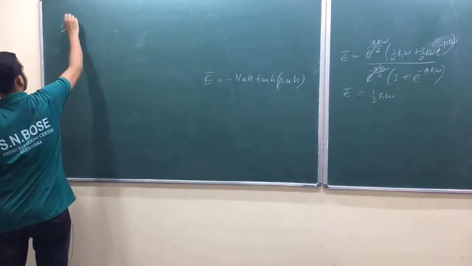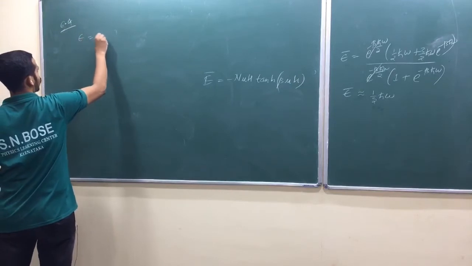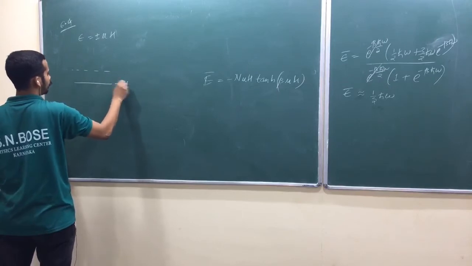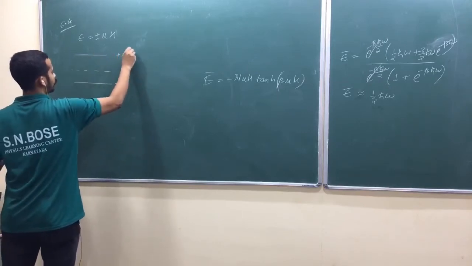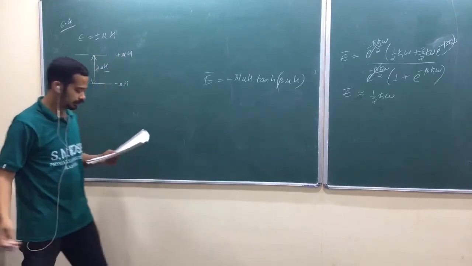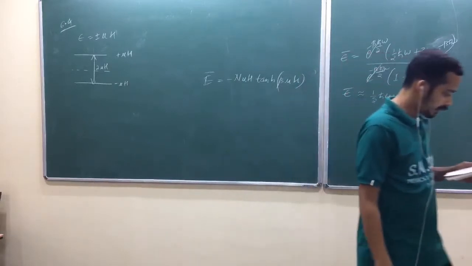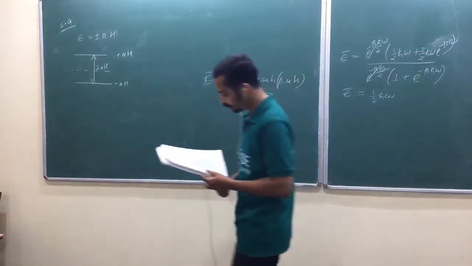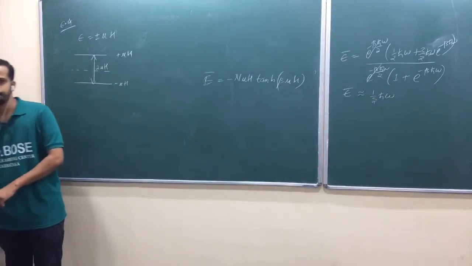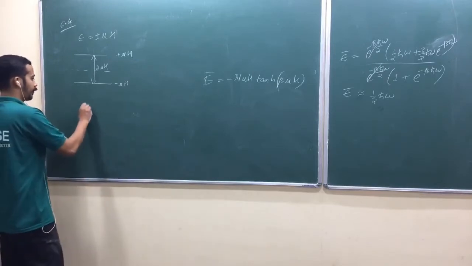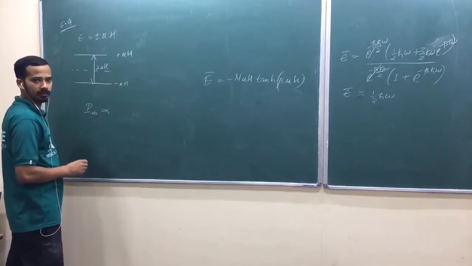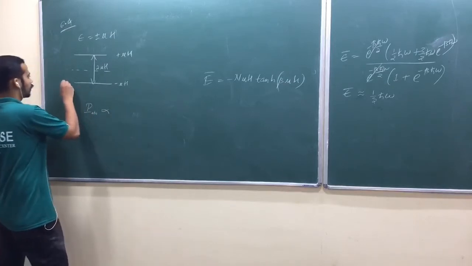So the energy levels are plus or minus mu H, am I right? Suppose this is 0, this is minus mu H, this is plus mu H. What is the difference? 2 mu H is the difference. The power absorbed from the radiation field is then proportional to the difference in the number of nuclei in these two energy levels.